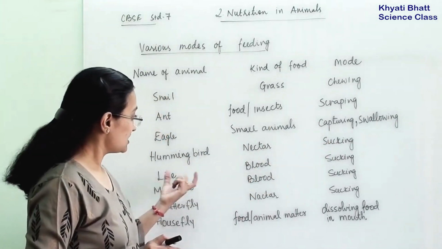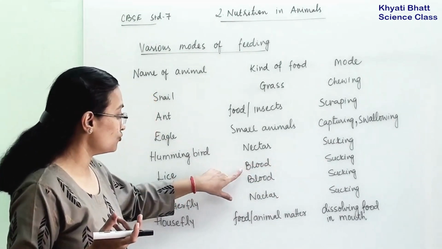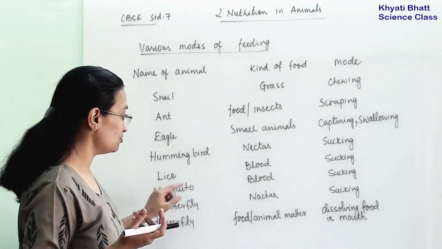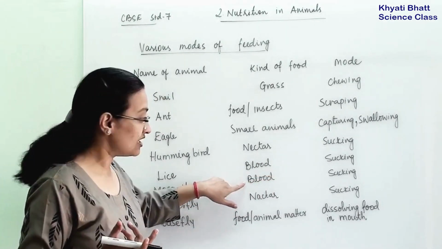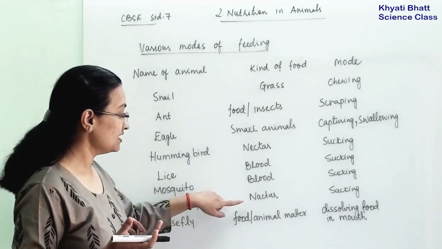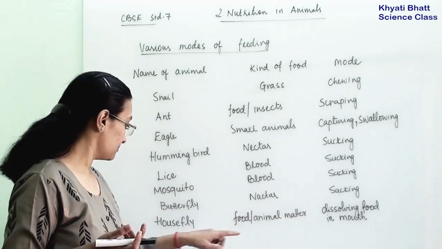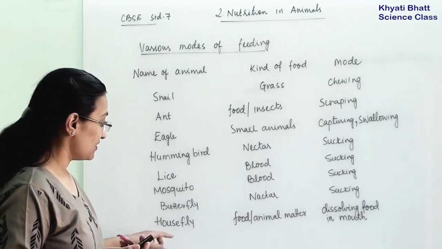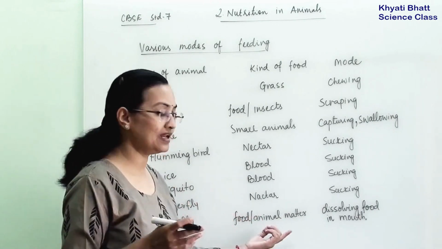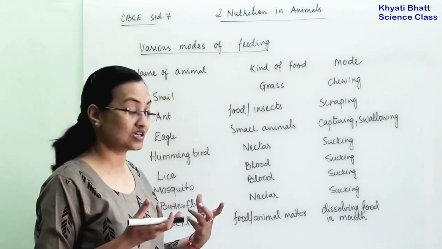Then comes lice, and from the scalp, they suck the blood. So food is blood and mode of feeding is sucking. Then comes the mosquito, their food is blood and the mode of feeding is sucking. Again butterfly, food is nectar and the mode of feeding is sucking. Then comes the housefly. Now the food of the housefly is various types of food: food particles, animal matter, feces, garbage, scrap, everything the flies can eat.